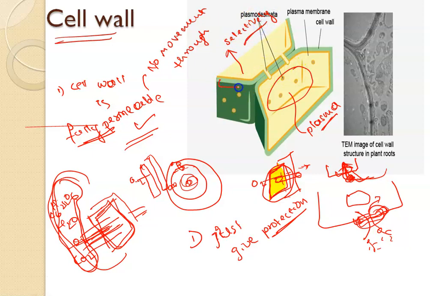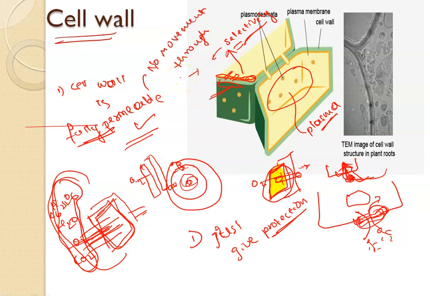Whereas this cell wall allows everybody to move through it, the plasma membrane filters the things here. It will not allow everybody to pass through it, and it will not allow everybody to go out of it also. Because it is selectively permeable, it gives permission for selected things to pass through it. Because of that, harmful things like urea will not enter into the cell.